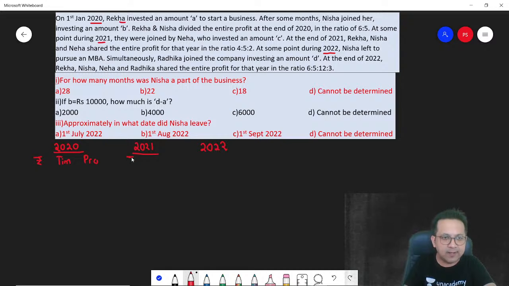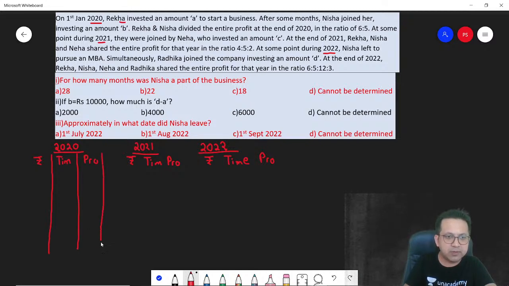Similarly, for 2021, how much money was invested, what was the time period, and how was the profit divided. Similarly, for 2022, what was the money that was invested, what was the time period, and what was the profit. Correct? So that's what we got to determine.